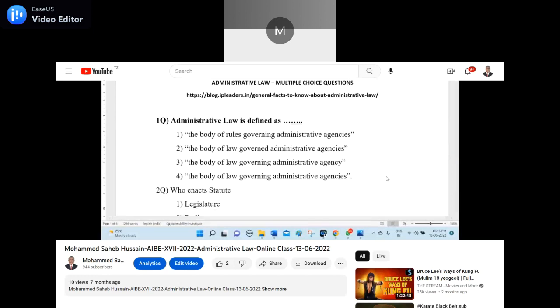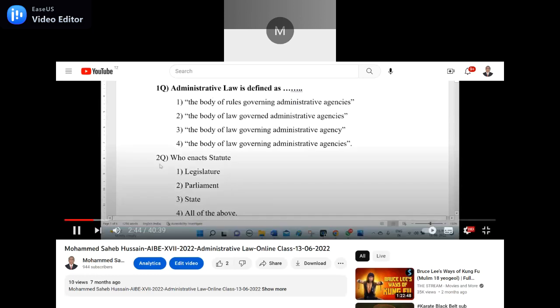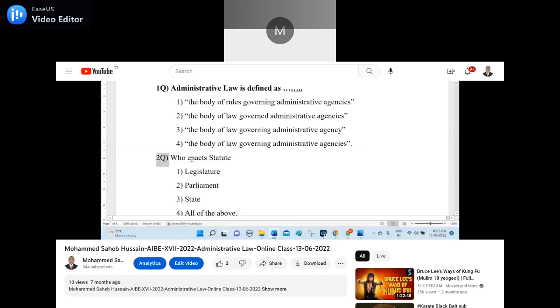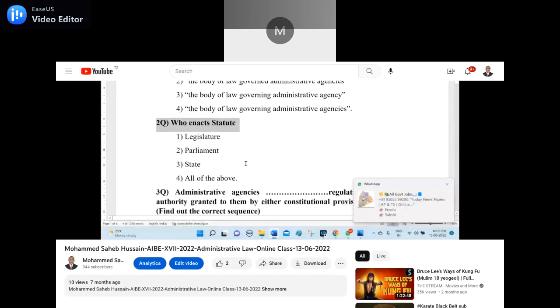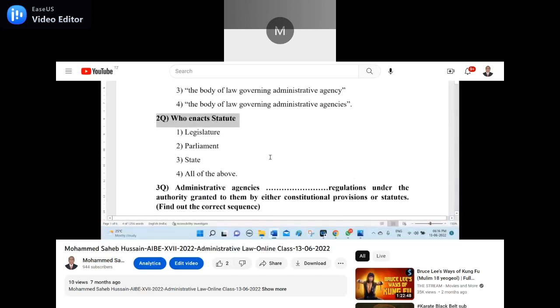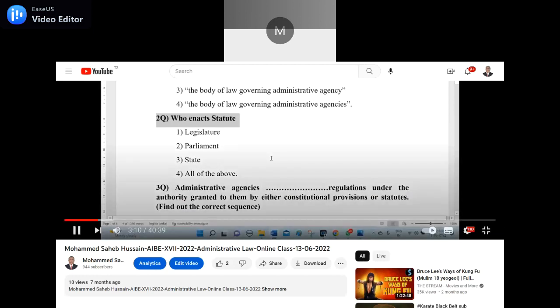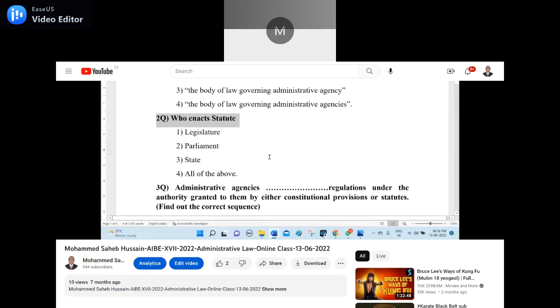The second question: who enacts statute? Number 1, legislature. Number 2, parliament. Number 3, state. Number 4, all of them. All of them, sir. It is an easy question. That's why everybody gave the answer. I want to twist it actually. Actually, I would like to say something. The people of the state are also responsible for enacting the law. It is there, so I did not write that option.